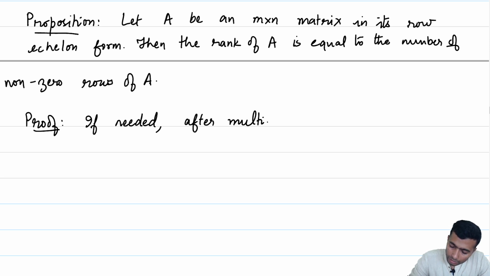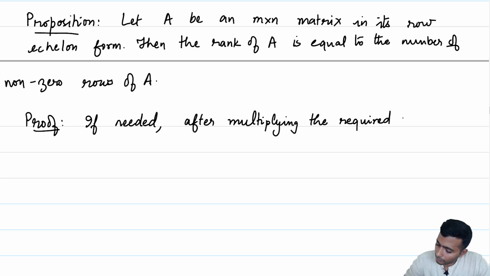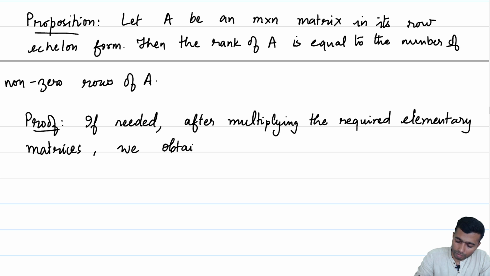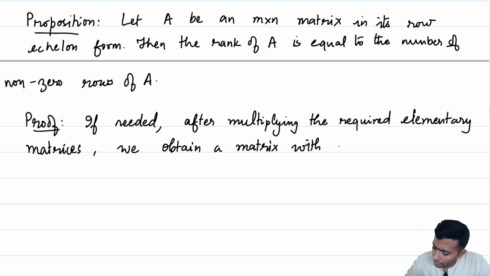After multiplying by the required elementary matrices, we obtain a matrix with the first, say k rows, non-zero.